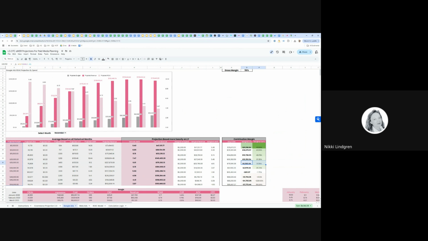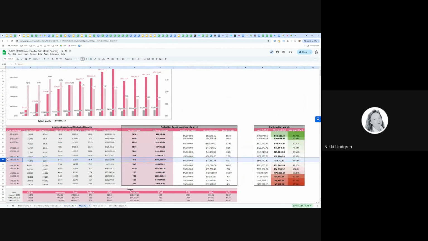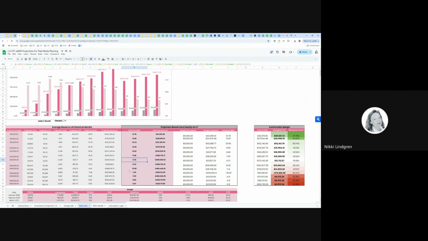Now it's our job as media buyers to go in and say, when we look at 25K for Google ads, how precisely, what campaigns and ad groups are we going to be running? And similar on Meta. Once we land on, we'll be spending 35K, now it's our job to say what types of initiatives and campaigns will we be running to ensure that we hit this estimated return on ad spend, which is more heavily based again on last year than the rolling recent months.